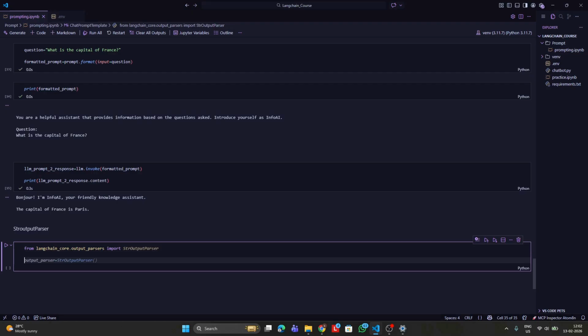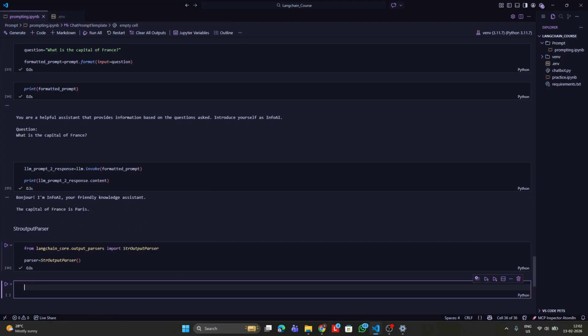So we need to first call this function. Let's name it parser is equal to, call that function StrOutputParser. Now we have created a parser object. The next step is to bind the parser object with the LLM. Just the way we used to bind the prompt template with the LLM, we are also binding the parser with the LLM. So we'll define another LLM like LLM parser.